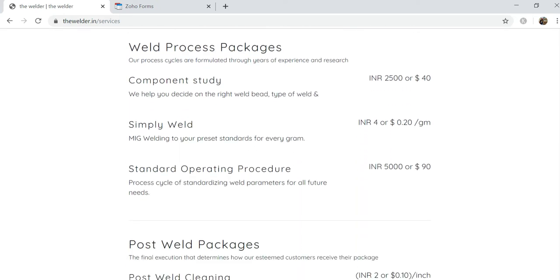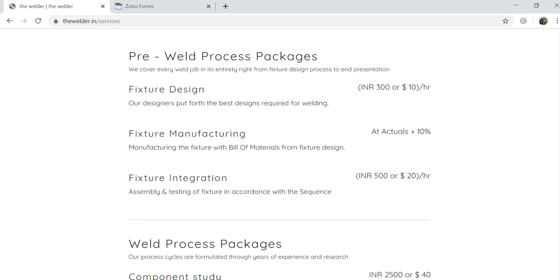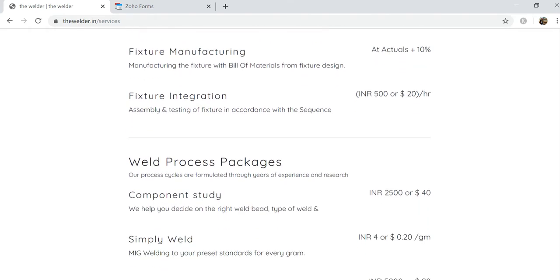Now, talking about the weld process itself. In case you do not want any of the above processes, like you have designed your own fixture, or you manufactured your own fixture, and you've already integrated it.